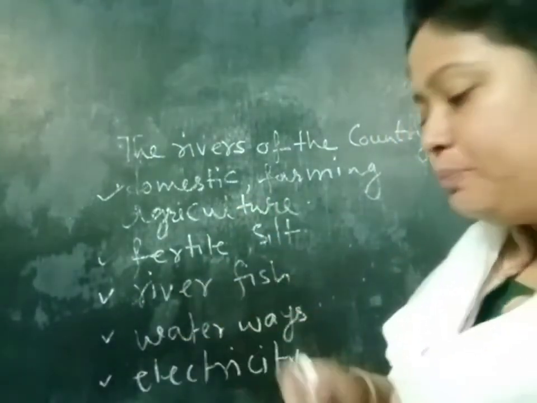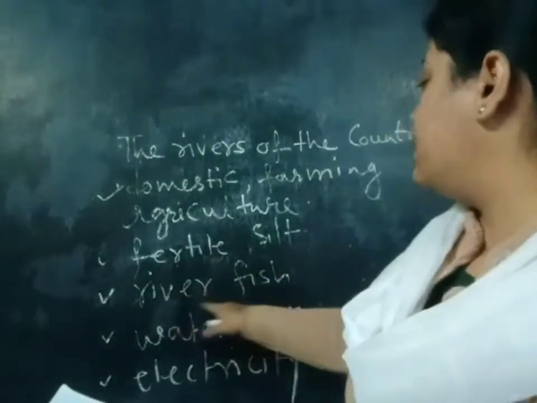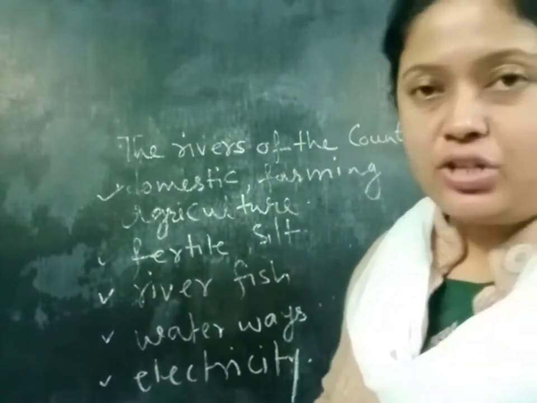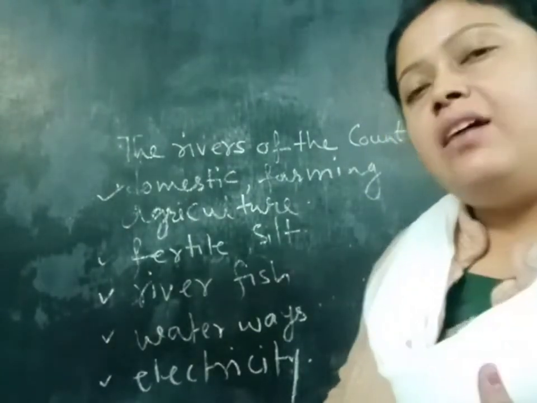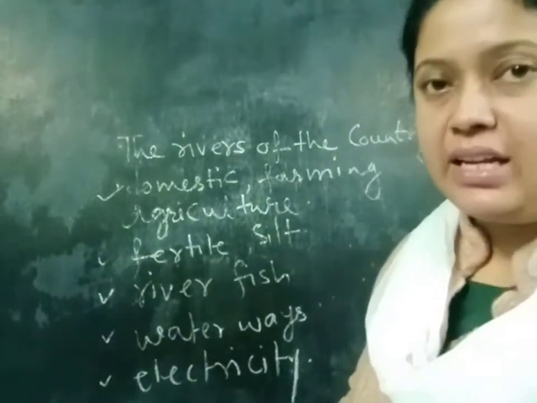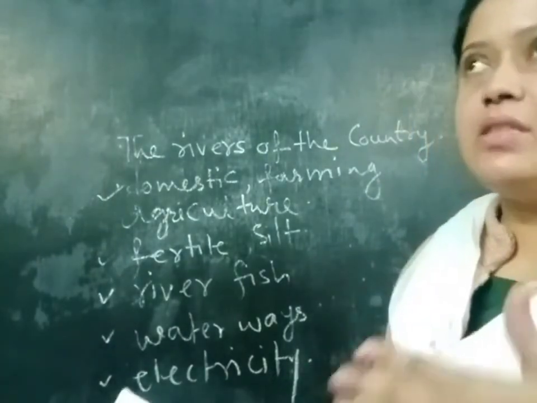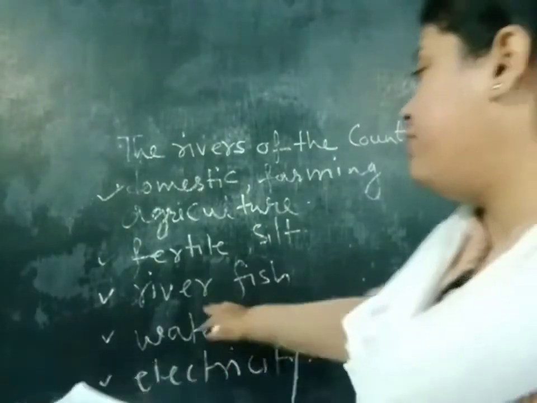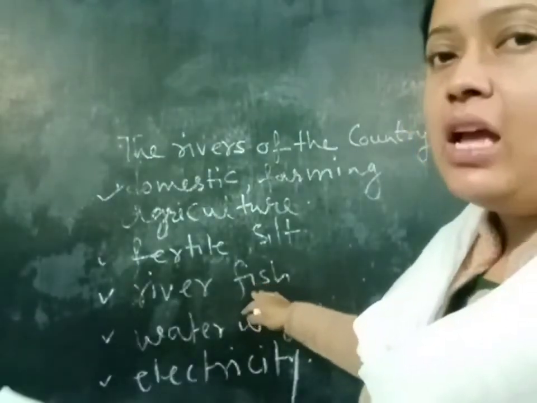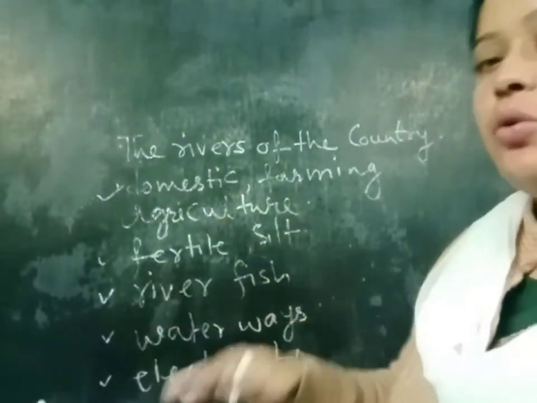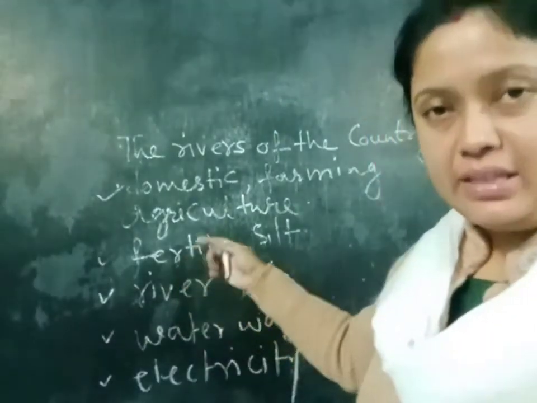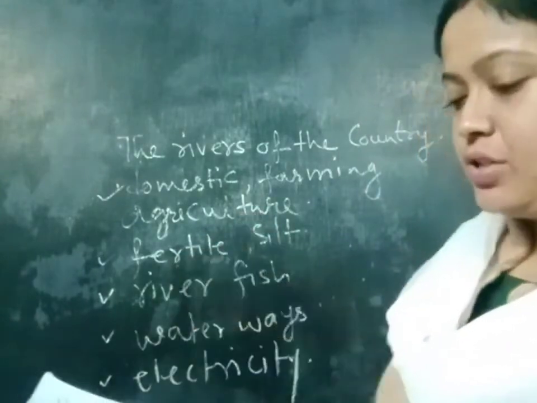Next one, river fish. If we have rivers, we get fish too. Most of the people of India eat fish, so river fish are very important for those people.